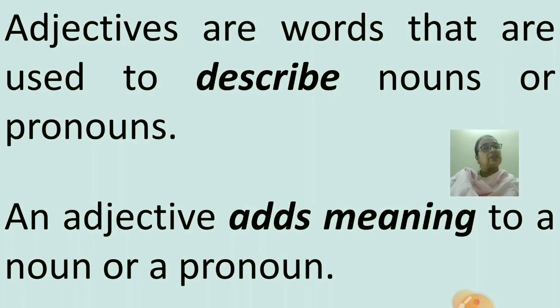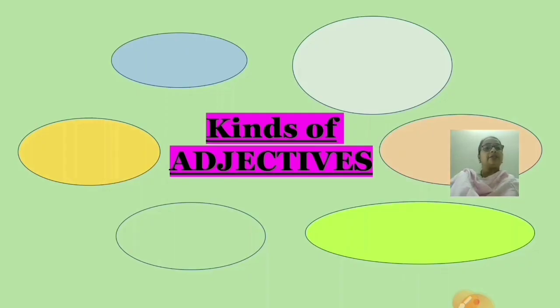So, the words which describe nouns or pronouns are adjectives. In short, you have to remember that just as nouns are naming words, in the same way, adjectives are describing words.